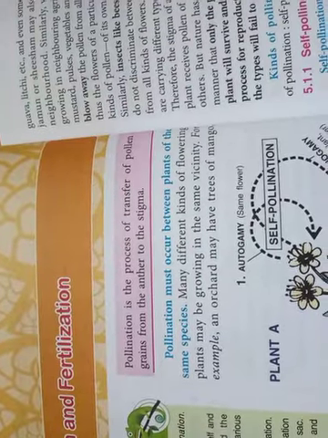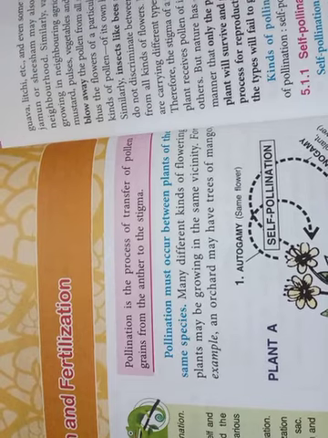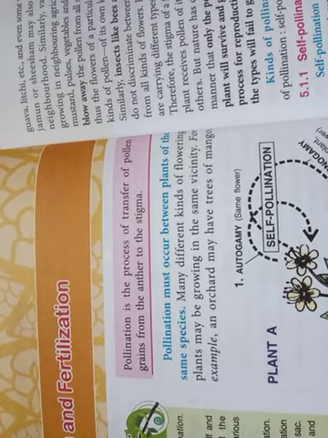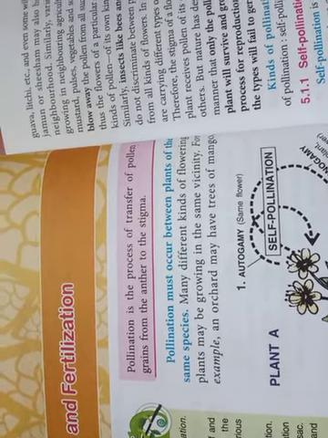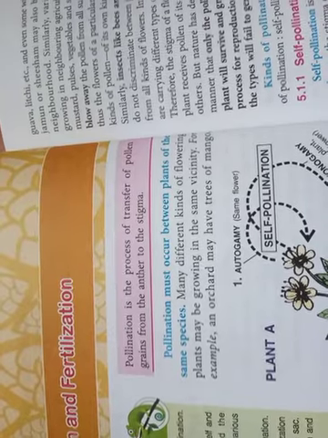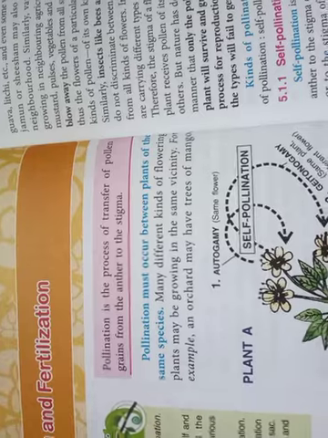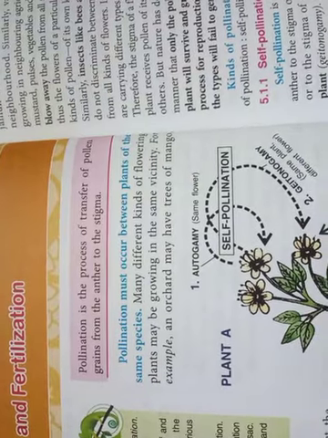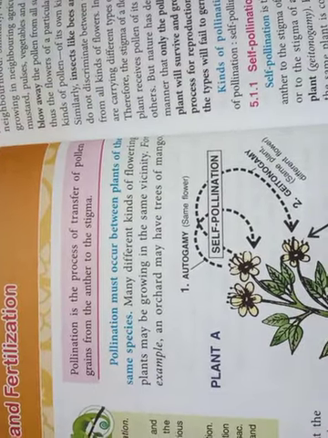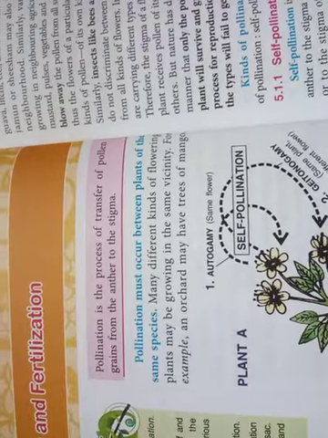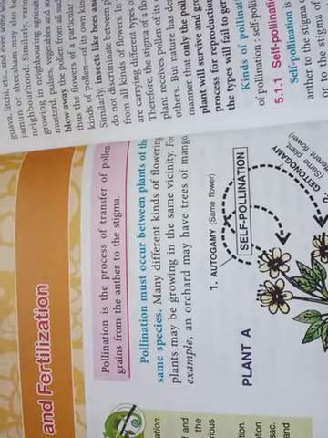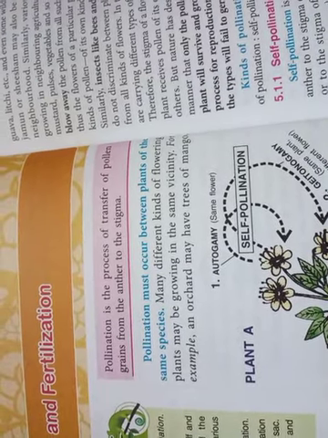What is pollination? Pollination is the process of transfer of pollen grains from the anther to the stigma of the same flower, or of a different flower which belongs to the same plant. Here we will deal with how many types of pollination there are. Let us see.